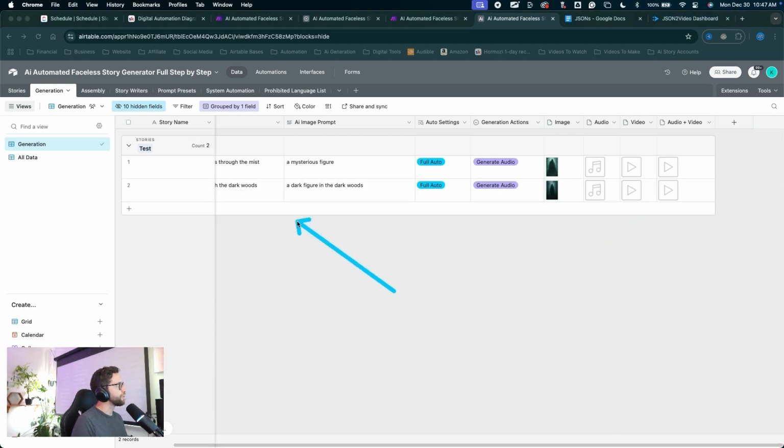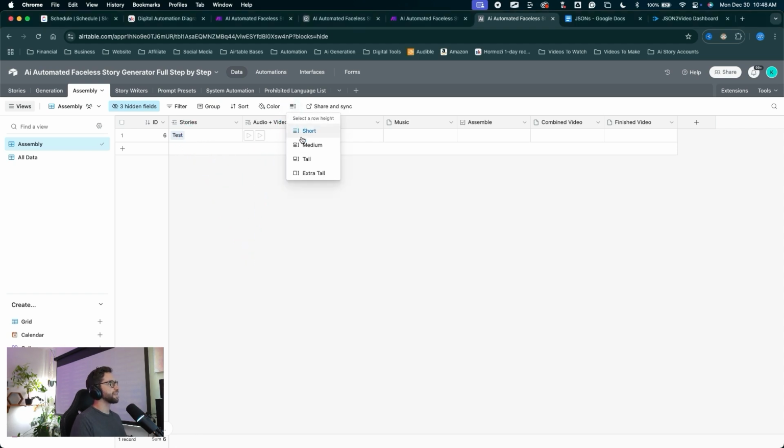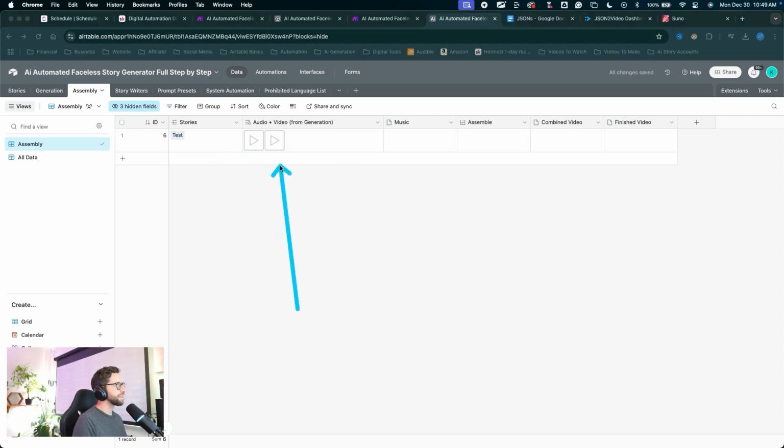Let's jump over to our assembly table, and we can see the two clips from generation table popped in here in our test story. Same thing as the other view. I want to see this a little bit better. I'll come up to this button, choose medium, just to see things a little more distinct. Now we can see our clips a little bit better, and we can run the automation to combine that into